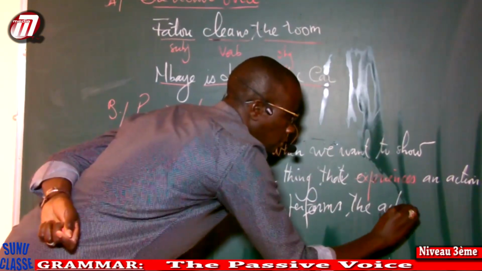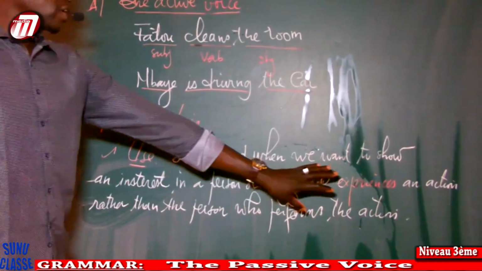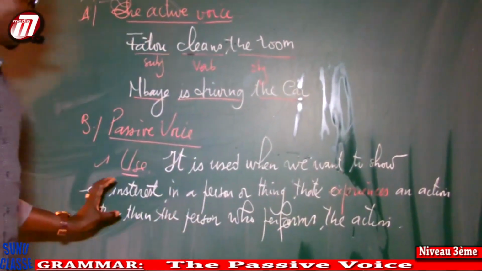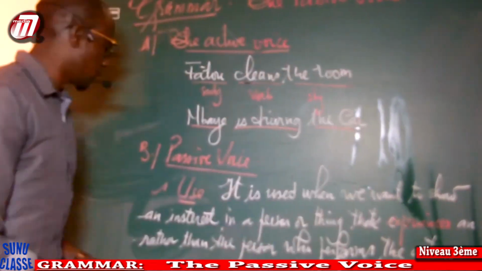Here we are not interested in the person who performed the action, but we are interested in the person that experiences an action. This is the first use.